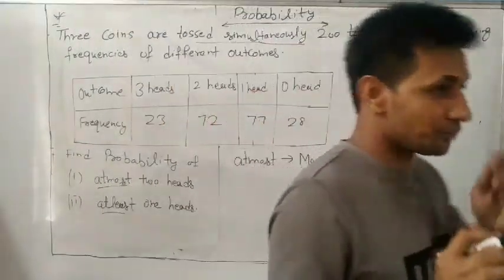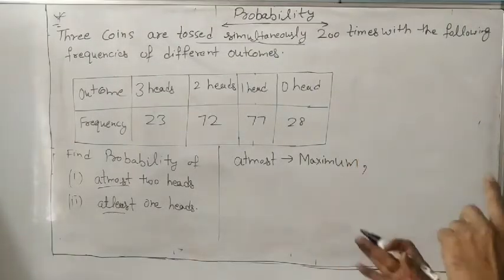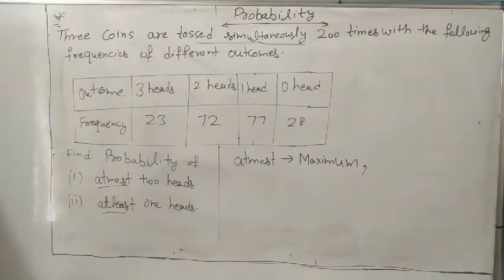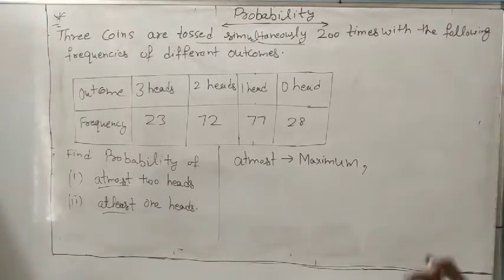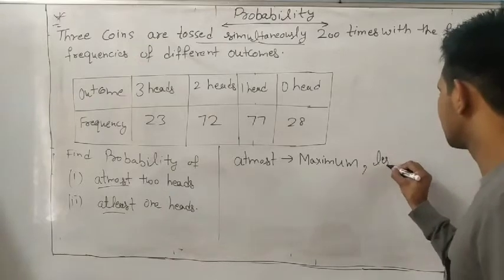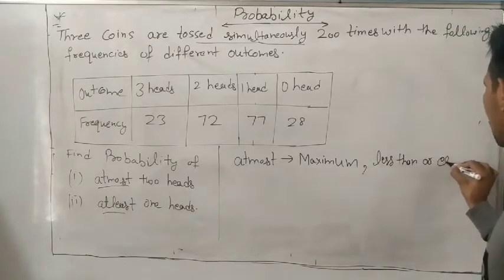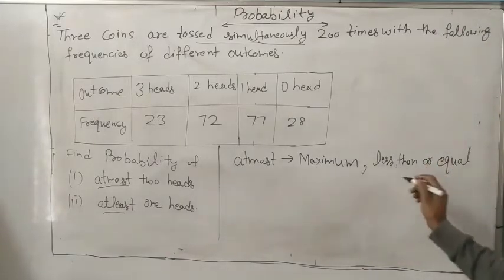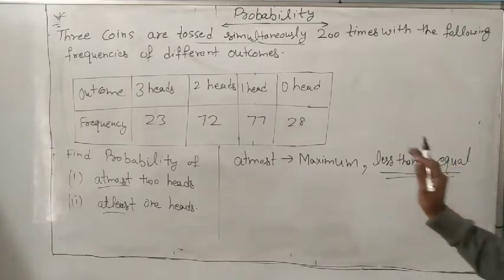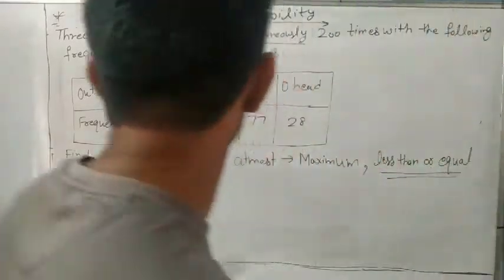If I say you have at most 10 rupees, it means your rupees are not more than 10. Either you say at maximum, or you can say less than or equal. This one you can remember. The meaning of at most is less than or equal.